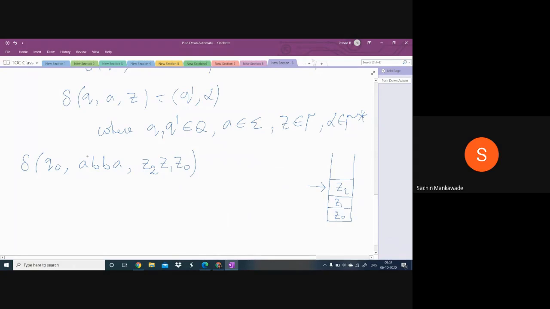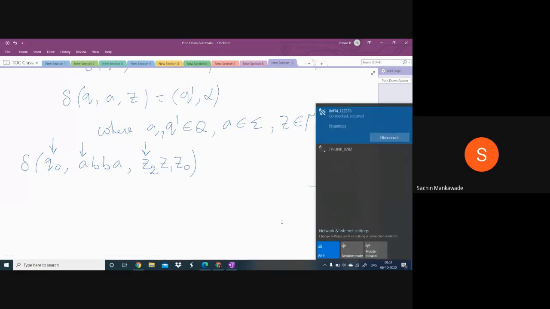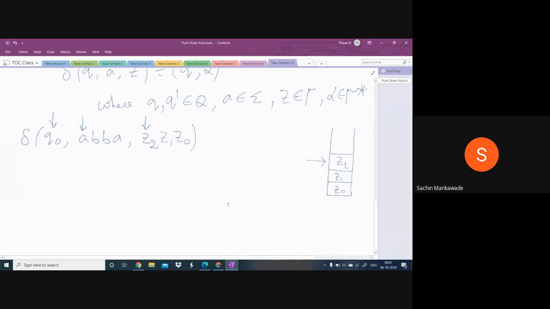So in every transaction, if this is the present situation, meaning the machine is in state Q0, the input string is ABBA, it takes only the leftmost symbol A. And if these are the symbols in the stack, the topmost symbol is Z2. So in every transaction, the PDA takes the present state, the present input symbol and the topmost symbol.